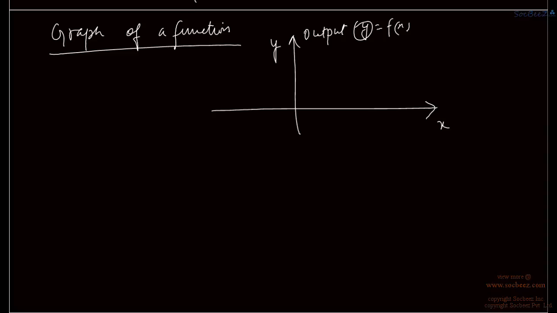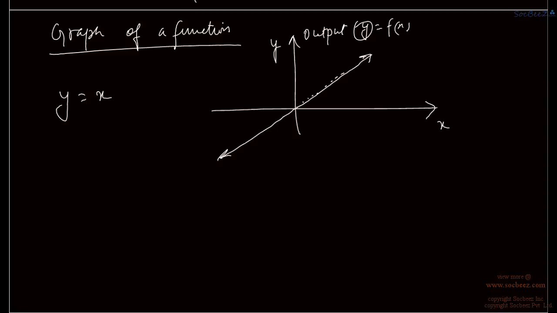So we have a relation between y and x. So we get a locus, that is the graph of a function, right? Say suppose we have a function y is equal to x, a simple linear function. So for each value of x there is an associated output, and thus we get a locus, which is called the graph of a function, right?